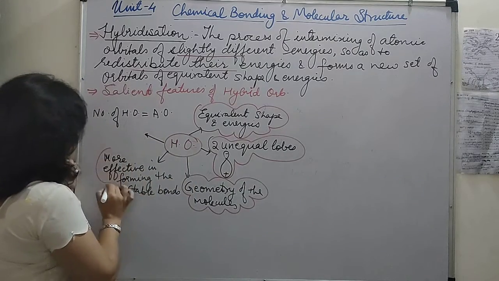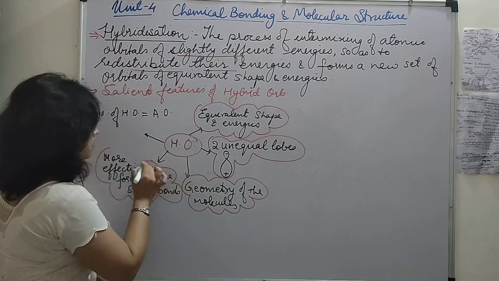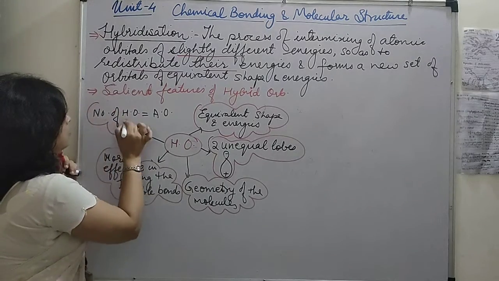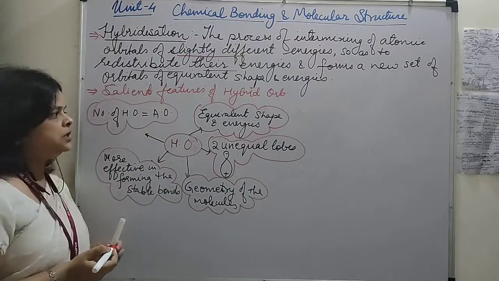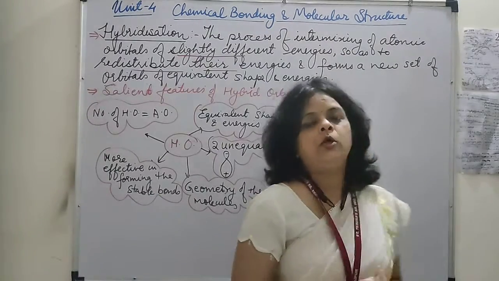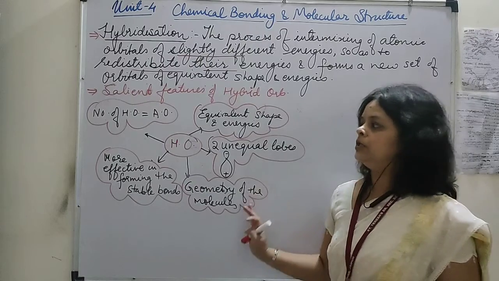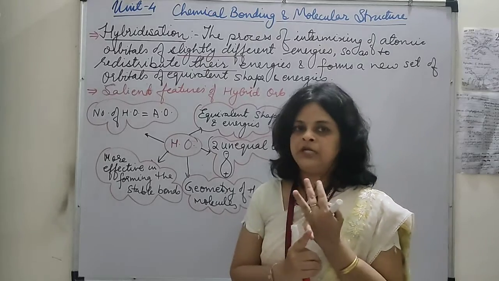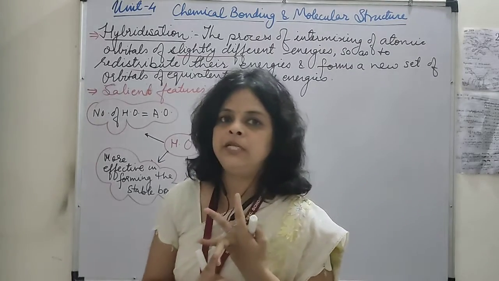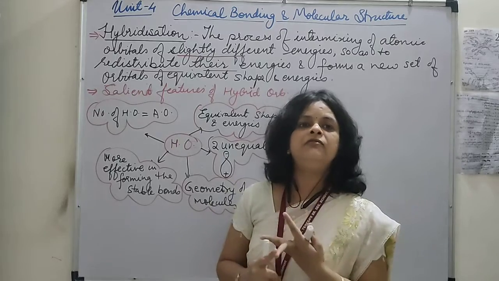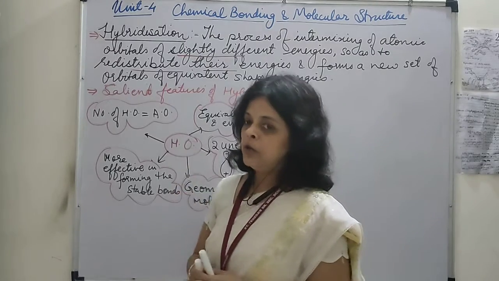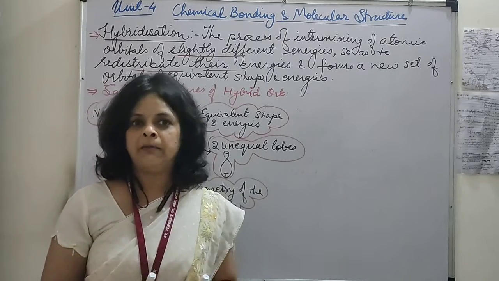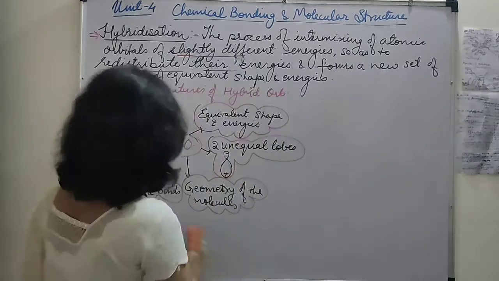Okay, next one, they are more effective in forming stable bonds as compared to simple atomic orbitals, and the number of hybrid orbitals formed is equal to the number of atomic orbitals taking part during hybridization. So here I discussed three terms. First, the definition, second, the conditions for hybridization, and third, the salient features of the hybrid orbitals formed. Now we are going to take different types of hybridization, and with the help of examples we are going to elaborate. Let's start with that.